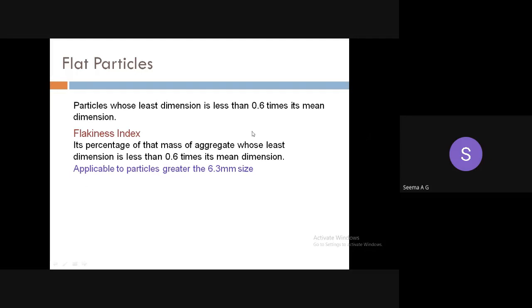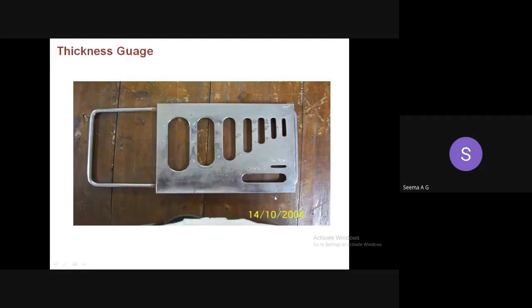And this experiment is conducted for particles which are greater than 6.3 mm in size. Other than that, this experiment is not preferred. To conduct the experiment, first of all, you have to sieve the aggregate and separate the aggregates. Then, after collecting samples of a specific size range, you need two more pieces of equipment to conduct the experiment.